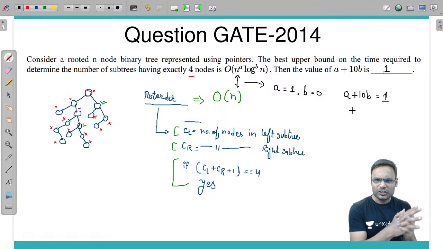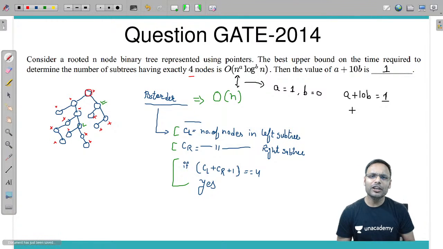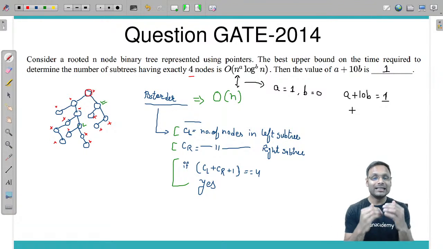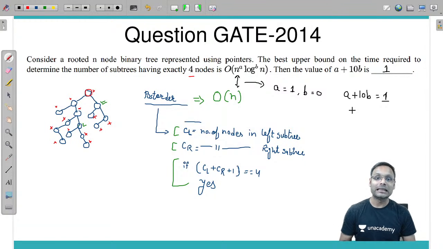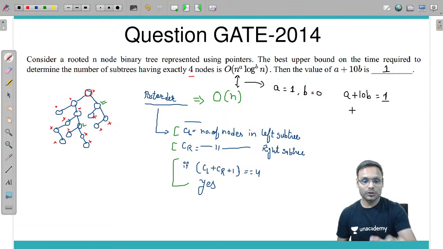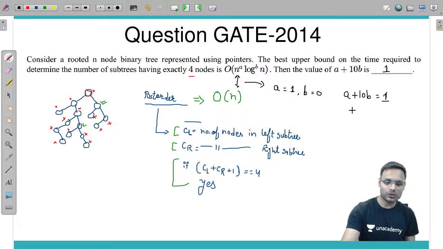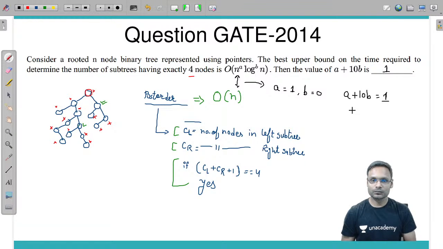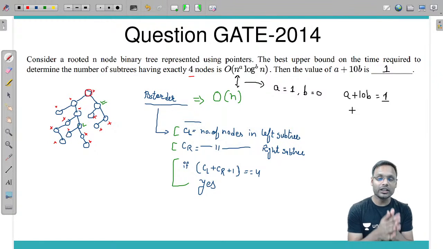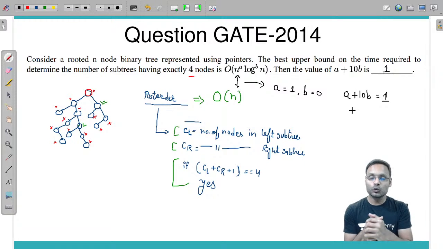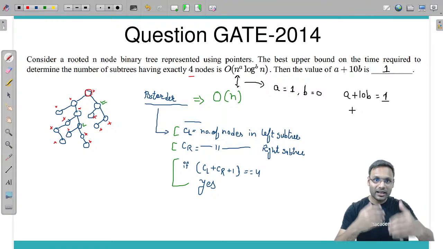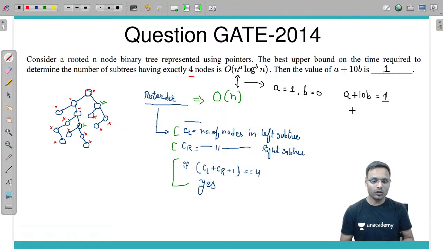So this seems to be a tricky question, but it is very easy if you understand the recursive approach on the tree. If recursion on the tree is clear to you, this type of question becomes very easy. And again, I told you multiple times, please go and watch my lecture of recursion in the tree in the data structure playlist on the same channel. Once you go through that lecture, you will understand how to interpret the recursion on the tree.